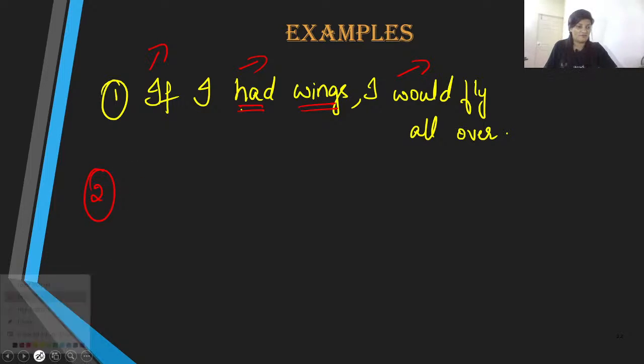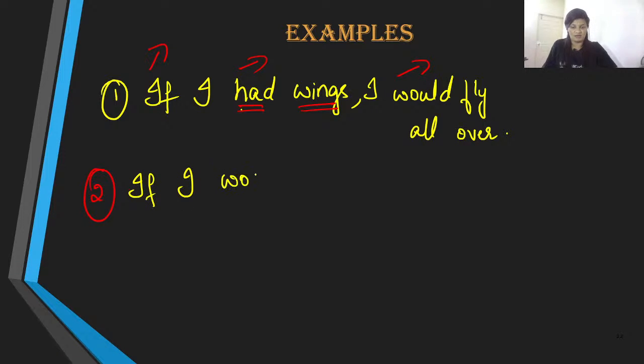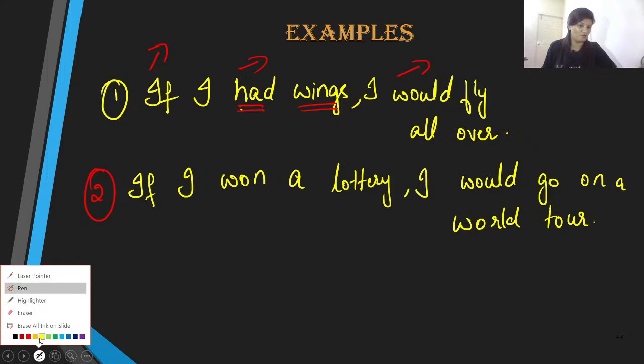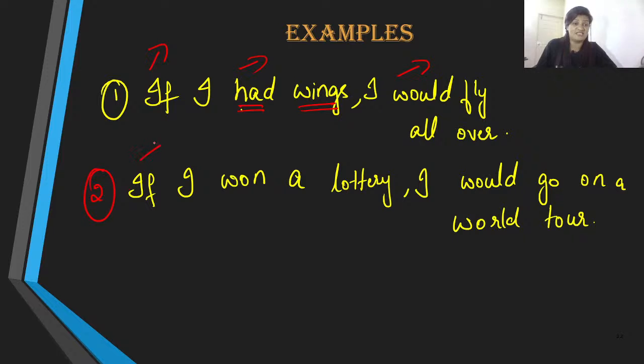And number two, let me give you another example. Supposing I say, if I won a lottery, I would go on a world tour. Well, who wouldn't, right? If we had enough money, obviously we would definitely think of going on a world tour if this condition is fulfilled. But the chances of winning a lottery are almost nil, right?